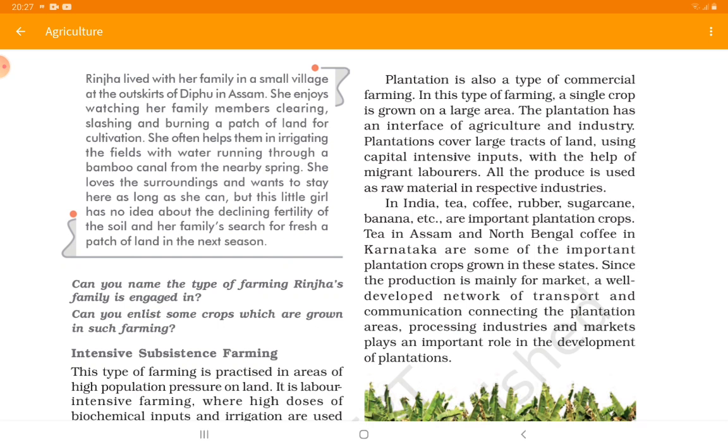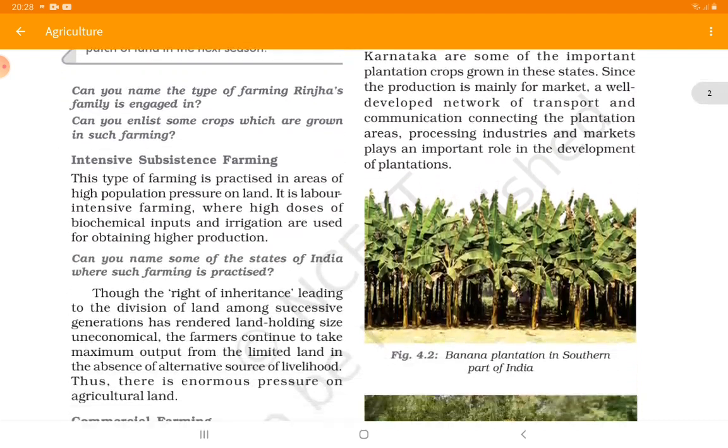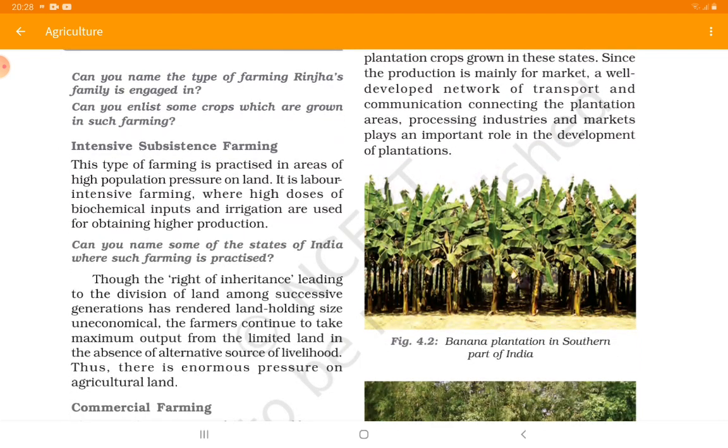So soil fertility is another important factor that decides whether the agriculture process will take place beneficially or not. Can you name the type of farming Rinja's family is engaged in? So yes, it is again Jhuming or slash and burn agriculture. Can you list some of the crops which are grown in such farming? So the primitive crops like wheat, rice, and some others like paddy and maize are grown in this slash and burn agriculture. Now intensive subsistence farming is the next topic.